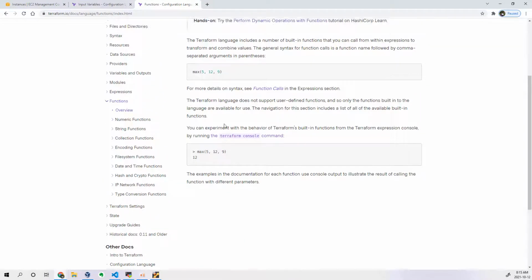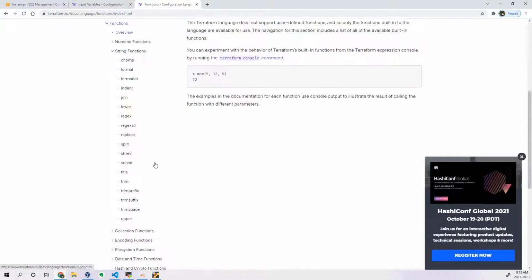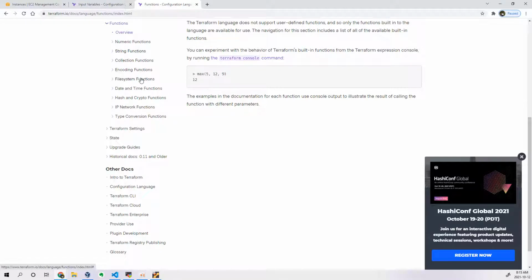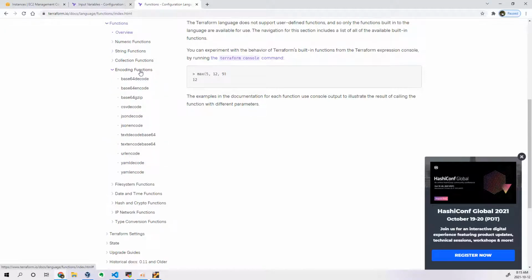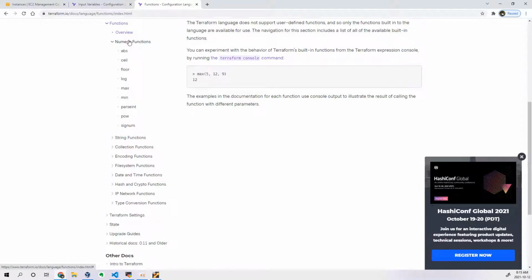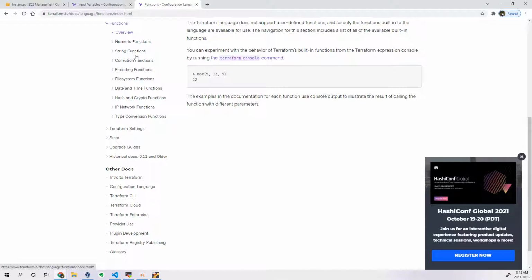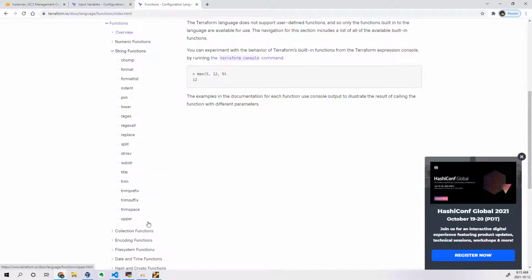So we took a very simple example actually. Let's say string functions, you can see regex, format, chomp. And then we have numeric, collection, file and system, type conversion, date and time, encoding functions, numeric functions, length, string functions over here.